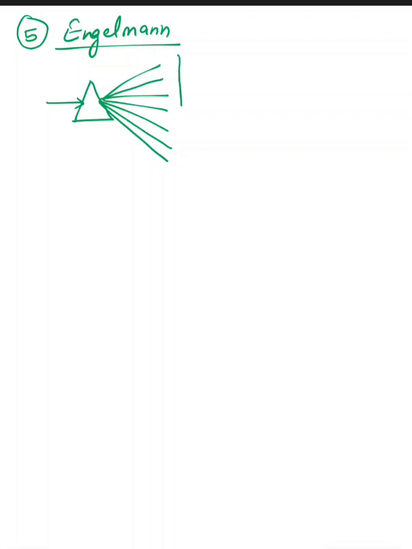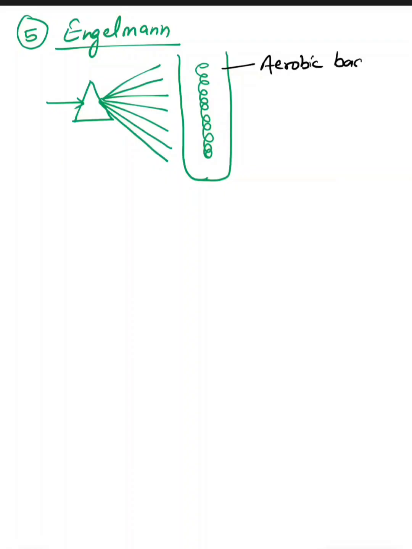Now this light was made to fall on an alga, Cladophora, in the presence of aerobic bacteria. Aerobic bacteria means bacteria which survive in the presence of oxygen.